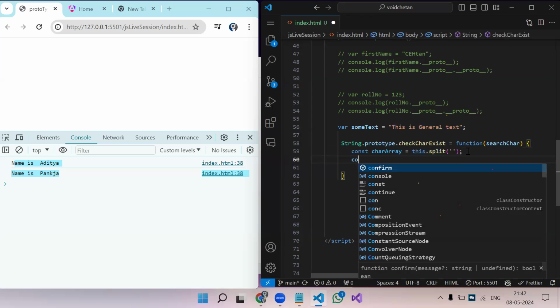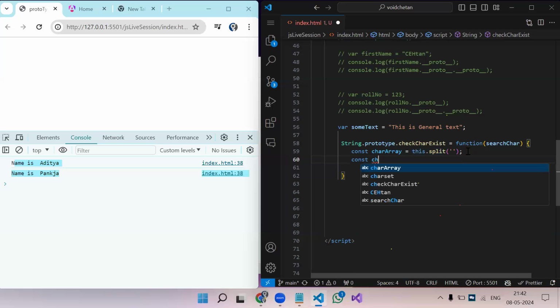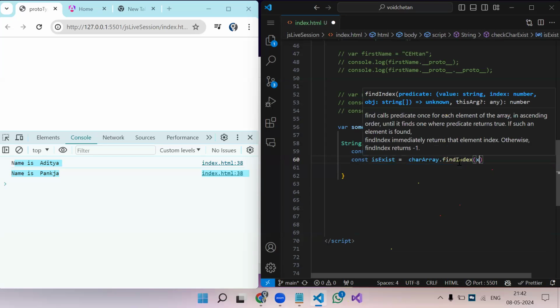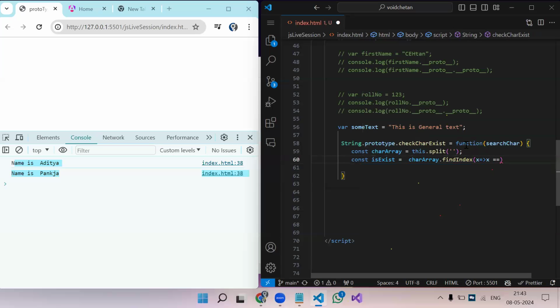Then from that, let's say a normal variable isExist. Here, in this charArray dot findIndex. findIndex is a method which checks if the character is present; if it is, we will get the index, otherwise it will be -1. So here x equal to x, compared with whatever the searchChar parameter we get.